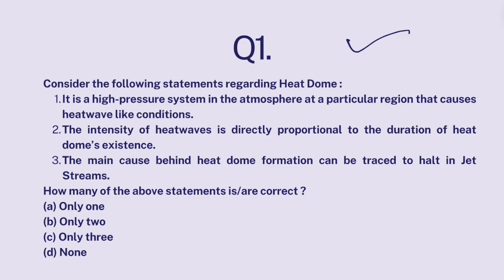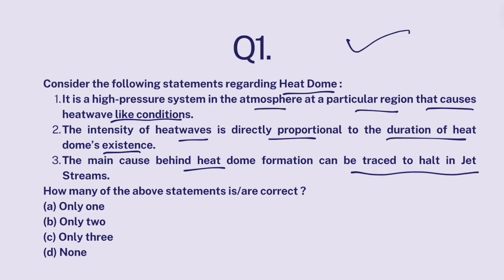Okay, so consider the following statements regarding heat dome. It is a high pressure system in the atmosphere at a particular region that causes heat wave like conditions. The intensity of heat waves is directly proportional to the duration of heat dome's existence. The main cause behind heat dome formation can be traced to halt in jet streams. How many of the above statements are correct?